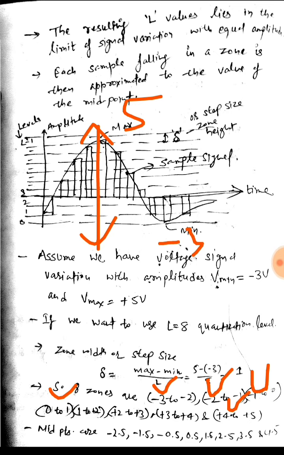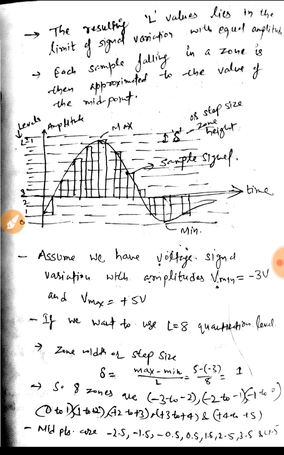So these are the 8 zones for 8 levels, and the midpoint of each zone will be, for the first, minus 2.5, and similarly for the other levels as well, like for 4 to 5 we would have a value of 4.5. This is how we can convert our levels to midpoint values.